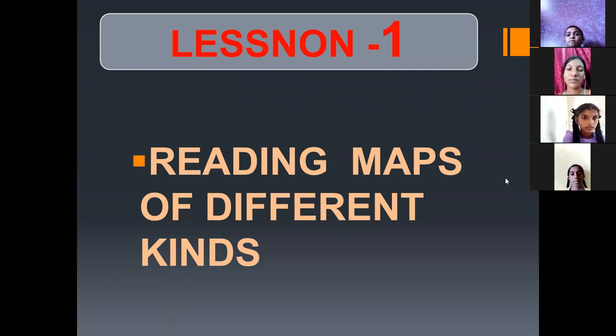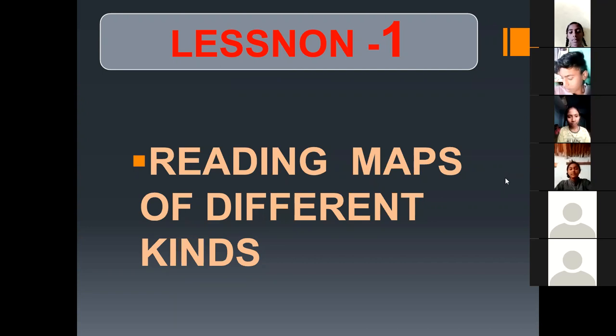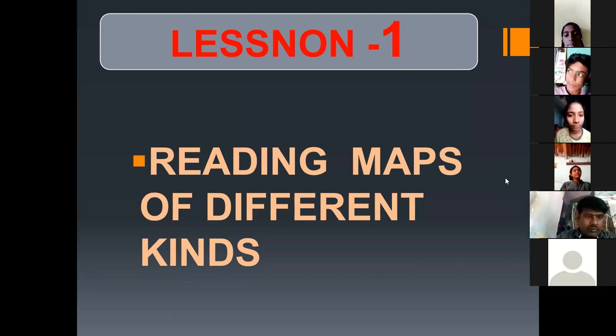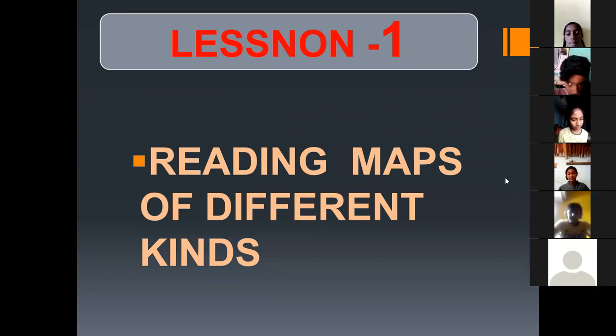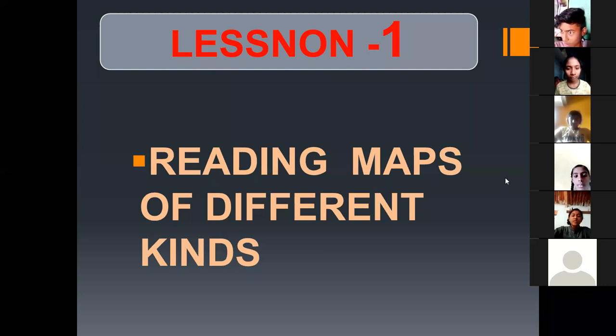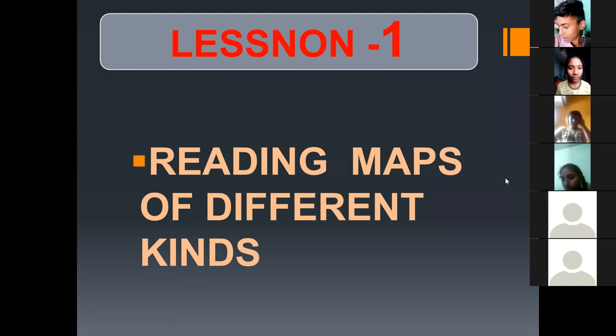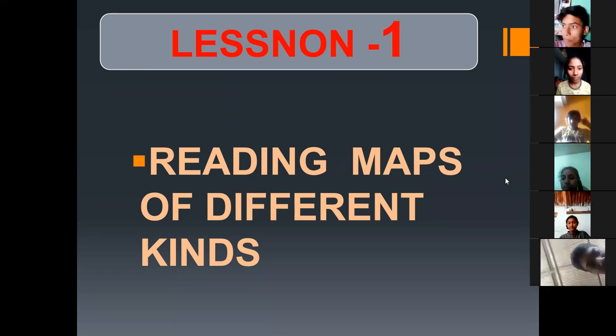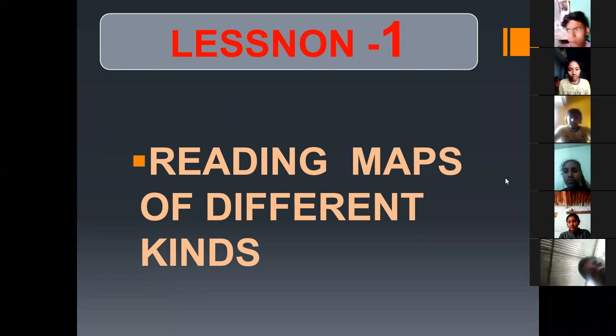Anyway, it's good because you are ready to answer. That's very good. If you make any mistake, we will clarify. See, what is a map? We can define a map: a map is a picture or image which is drawn on a flat surface. Sanish, did you understand what a map is? A map is a picture or image which is drawn on a flat surface.